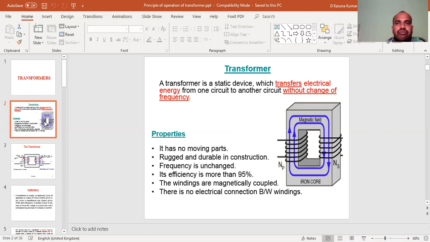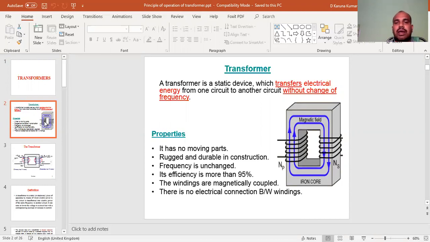What are the properties of transformers? There are no moving parts. In DC machines and AC machines, generators and motors, there are rotating parts, stator and rotor. But in a transformer, there is no moving part. The construction is very easy, regular and durable, because the frequency is unchanged. For example, one circuit is 50 Hz and the other circuit also has a frequency of 50 Hz. Its efficiency is more than 90-95%, whereas in generators and motors the efficiency is 60 to 70%. But its efficiency is more than 95%.